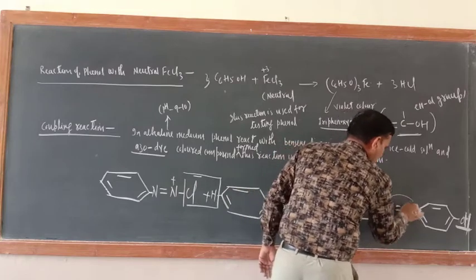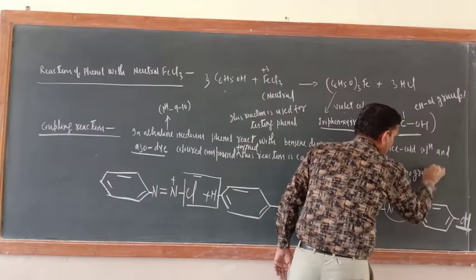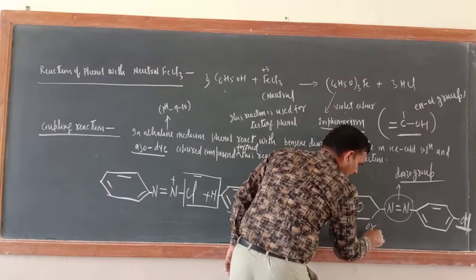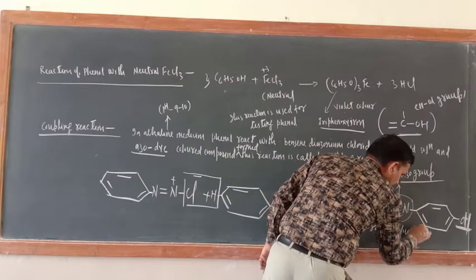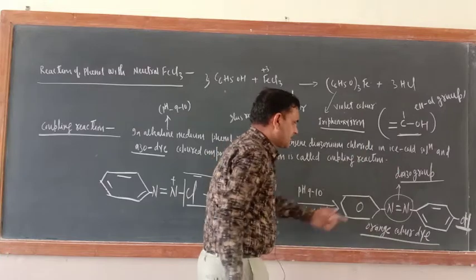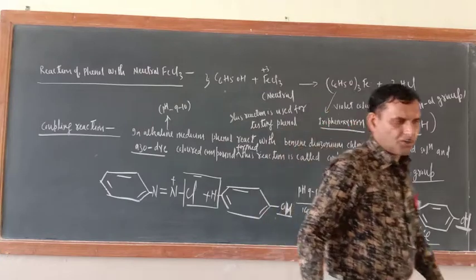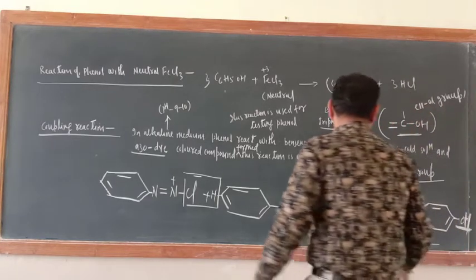This group, N double bond N, is known as the azo group. What is the name of this one? Azo group. Okay, and this compound is an orange color compound, an orange color dye. This is an azo dye compound. And what is the name of this one? Para-hydroxyazobenzene. What is the name of this one? Para-hydroxyazobenzene.